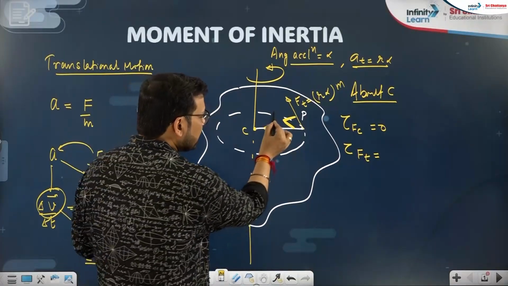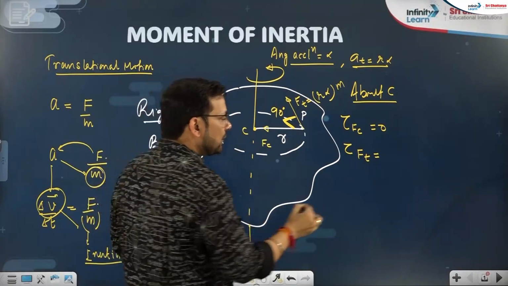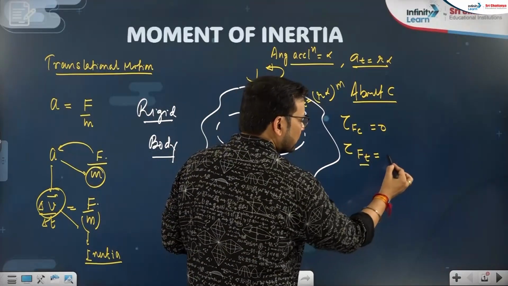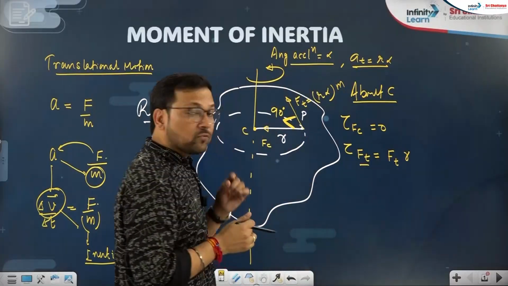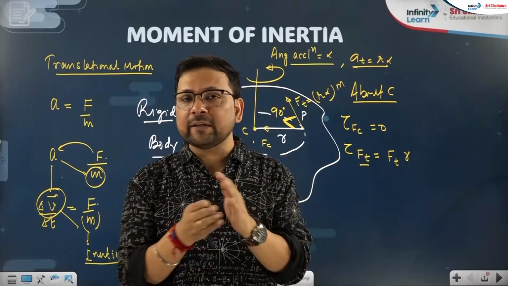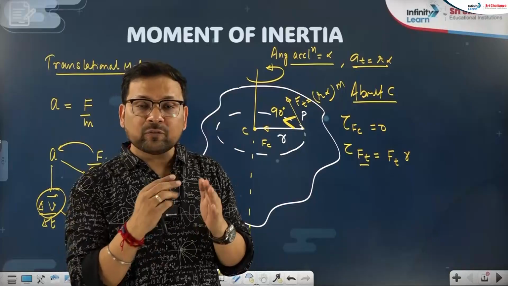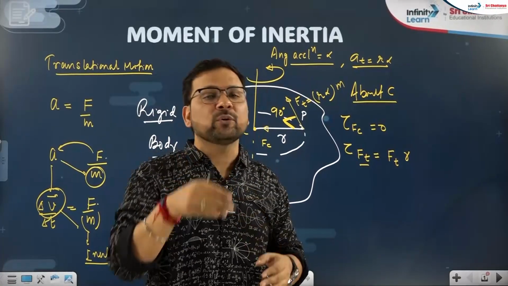It is very much evident from here that the tangential force and r are at 90 degrees. So according to the torque formula, that will be tangential force into perpendicular distance. Focus and notice what I am saying: perpendicular distance. Here r is not just any distance from the force. If r is some other distance, again I will take the component which is perpendicular to the force.